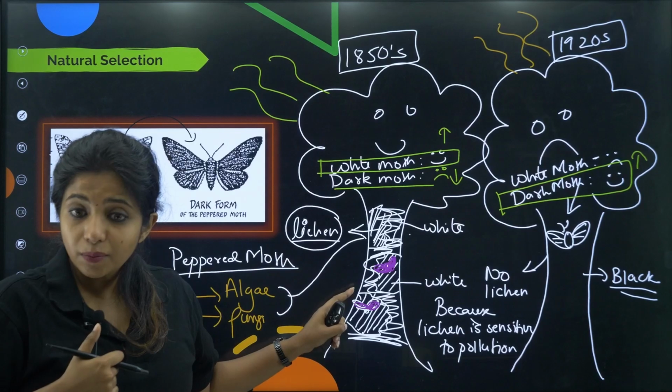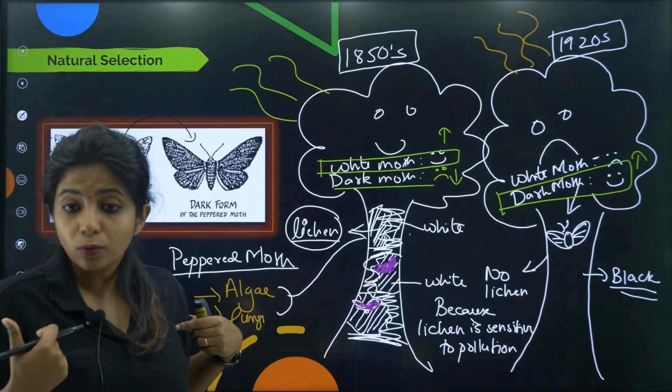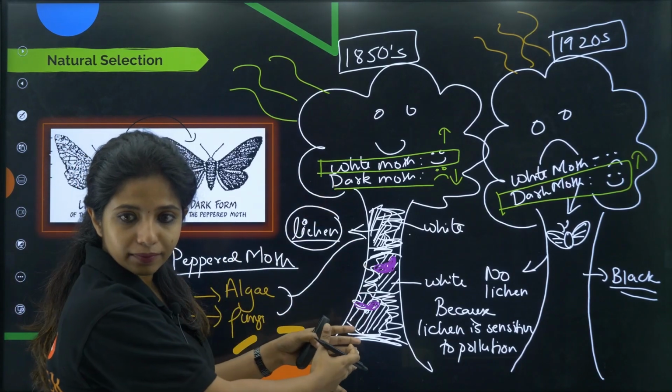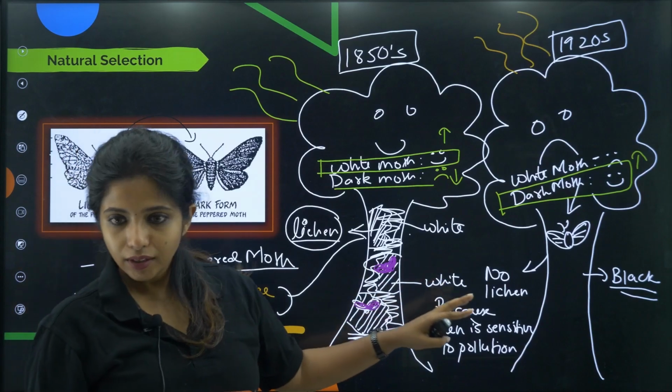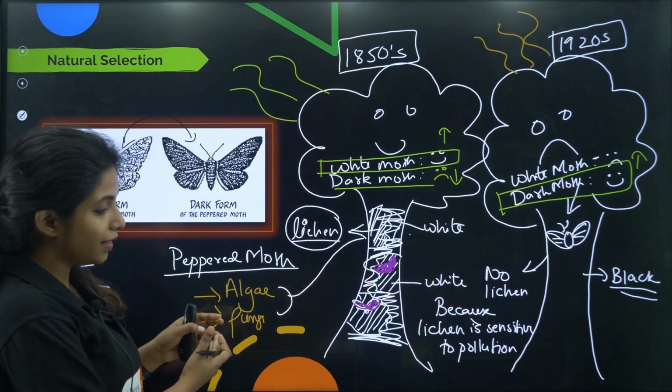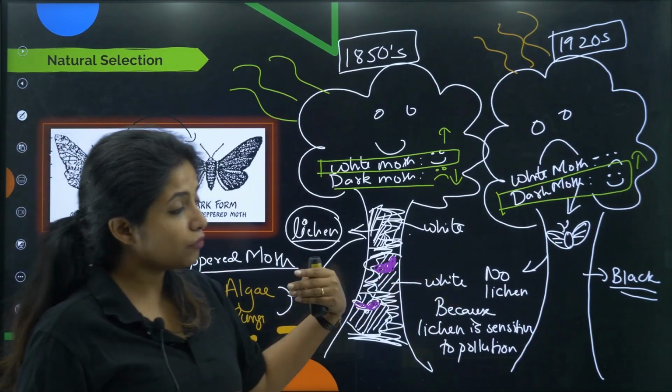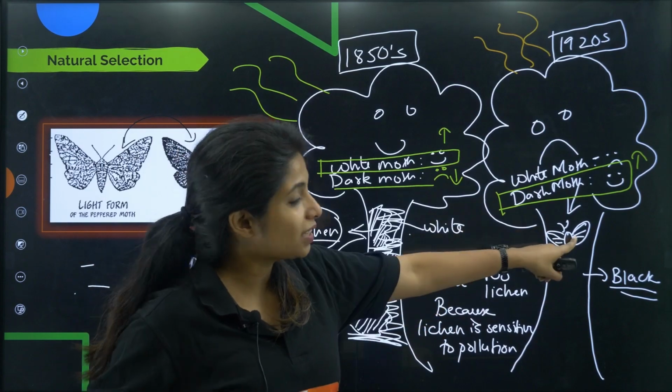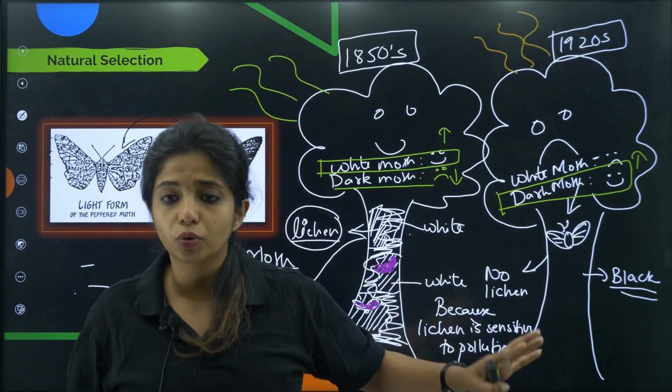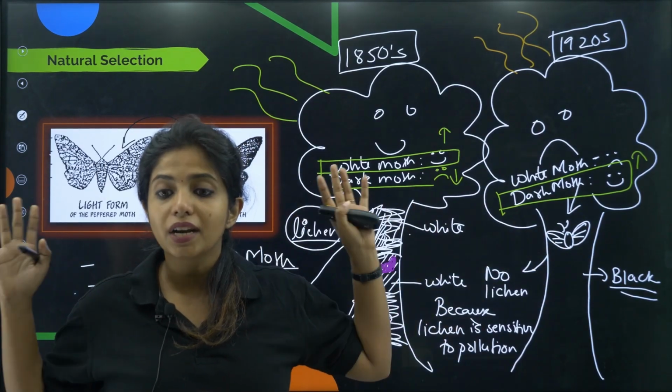Are we selecting the moths over here? Were we the ones responsible for the lichen over there? No, we were not there. We were not the ones saying that algae and fungi, please come and stand over there, or saying that the predator, there is the white moth. No, we didn't have anything to do with this. This was all occurring naturally.